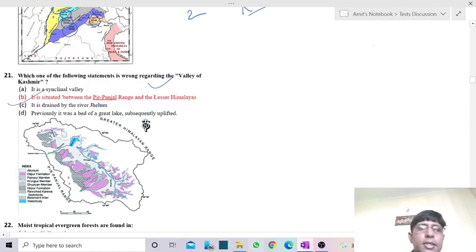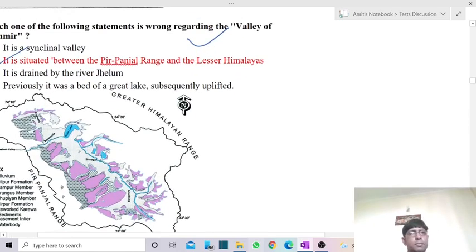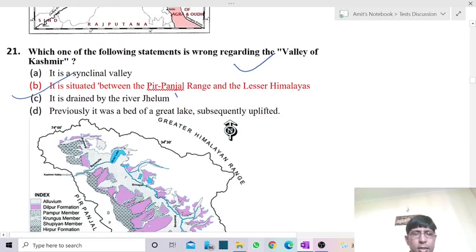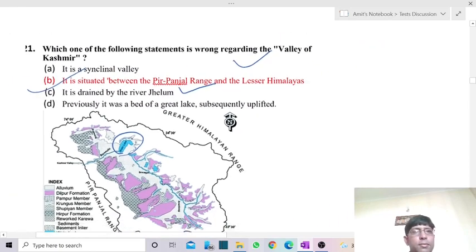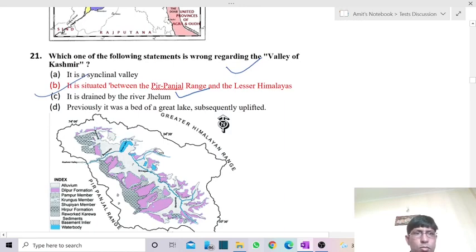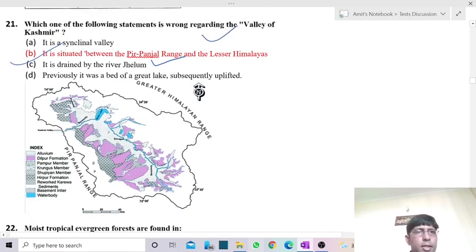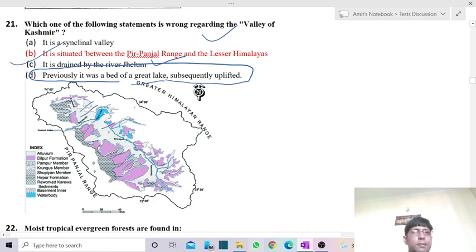The third statement is that it is drained by river Jhelum. It is correct of course. So we have Lake Vular, which is actually drained by the Jhelum river. And then comes the fourth statement: previously it was a bed of a great lake and subsequently uplifted. That is also a correct statement. Earlier we used to have a lake which was later filled with sediment, and that led to the formation of this great valley called the Valley of Kashmir.